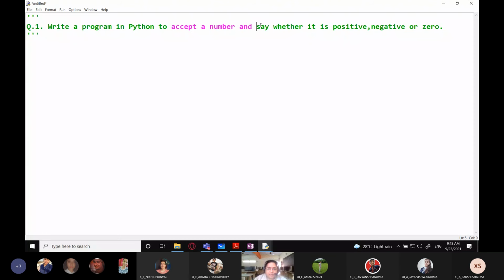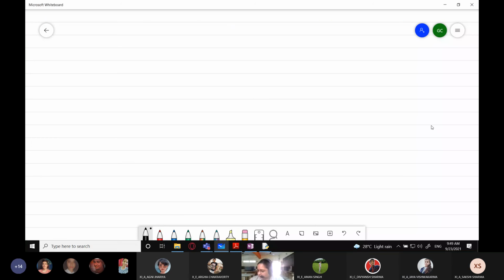You have to accept a number and say whether it is positive, negative, or zero. How can you say a number is positive, negative, or zero? When is a number positive? When is a number zero? Can anybody tell me? Yes. Ma'am, when a number is greater than 0, then it is positive, and when it is less than 0, it is negative, and when it is 0. Yes, very good. You all know the number line, right? Yes, ma'am. You have all studied this in mathematics.